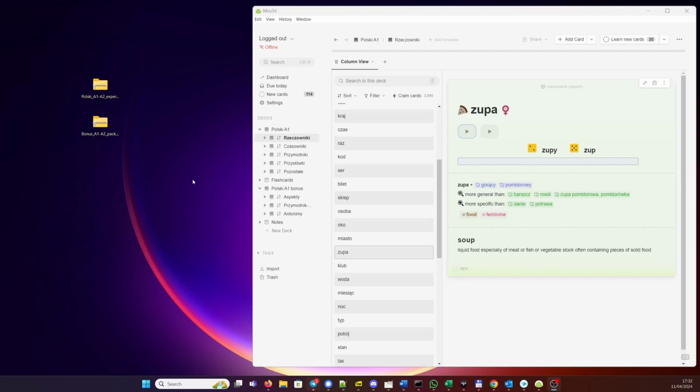Today I'm very happy and excited to show you the A2 pre-intermediate flashcard deck that I have designed and recently published as part of my Polish app project. There is already a video on my channel demonstrating the installation of the Mochi application and the A1 beginner flashcard deck, together with the included bonus packs, 3 bonus packs. So this time I will only concentrate on the installation of the new collection.